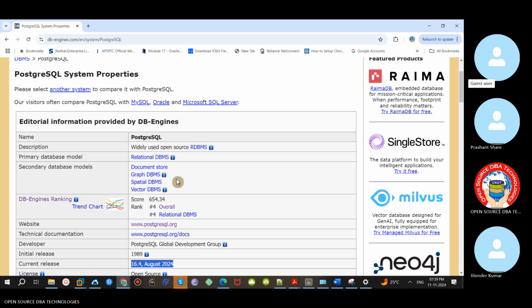PostgreSQL has added vectors in the latest version. So I thought maybe, as a DBA, we would be the ones to take care of this. No, no, the development part we won't take care of, right? DBA means we only take care of backup, restore, installation, replication, and all the administration part only.